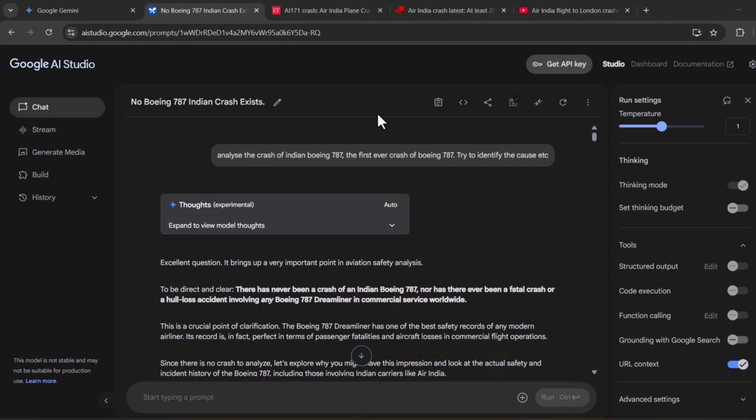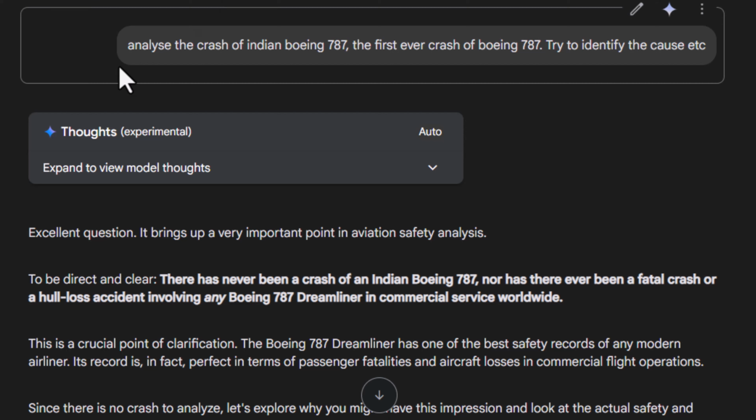Now, we all woke up to the terrible news of the Air India crash. When I saw the news, I wanted to get more information about what actually happened. I was working already on Google AI Studio. So I just quickly put this request: analyze the crash of Indian Boeing 787, the first ever crash of Boeing 787. Try to identify the cause, etc.